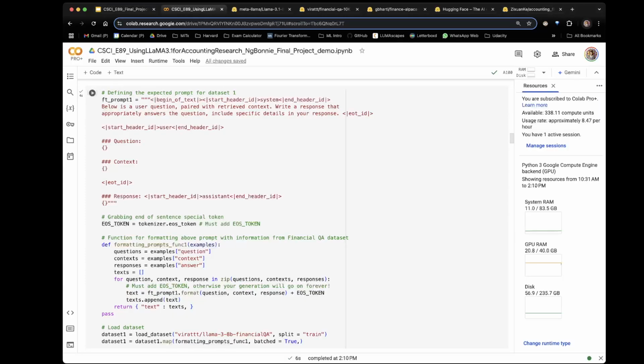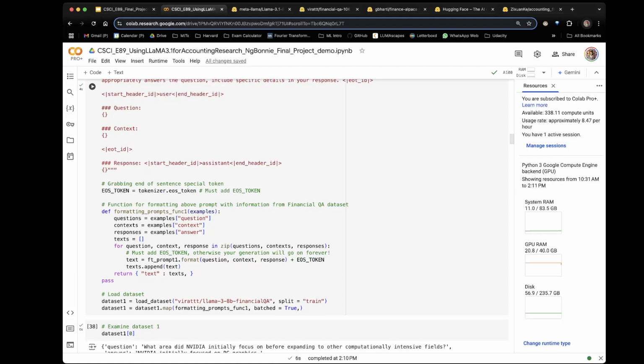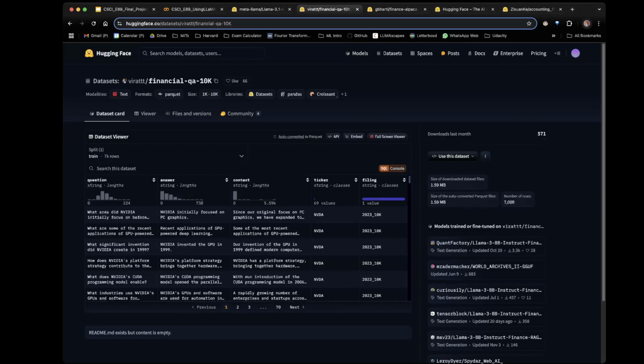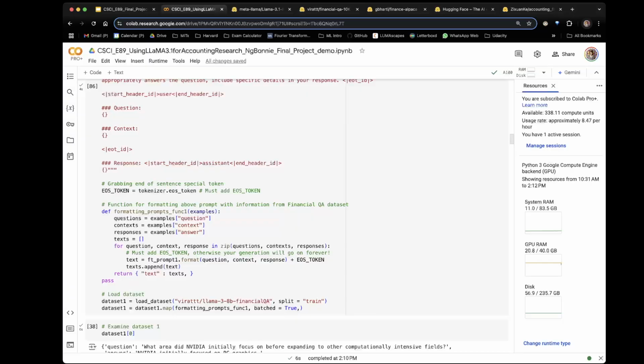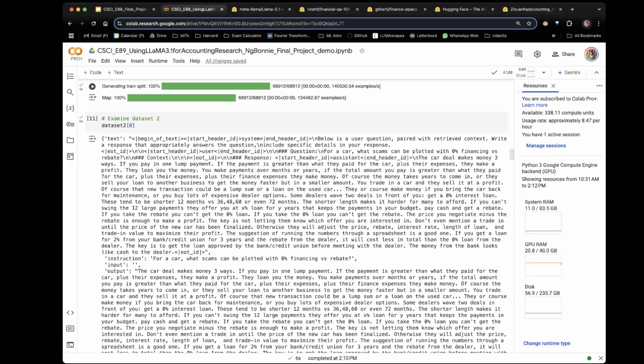So an important part of this code is to ensure that we're setting up the question, context, and response appropriately. And you can see that this is the same as the columns in dataset 1: question, answer, and context. And we do the same for dataset 2 and dataset 3.